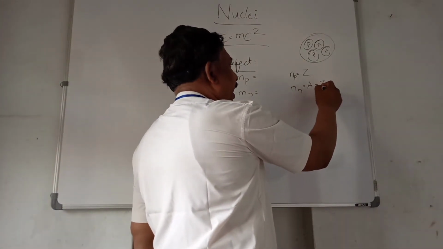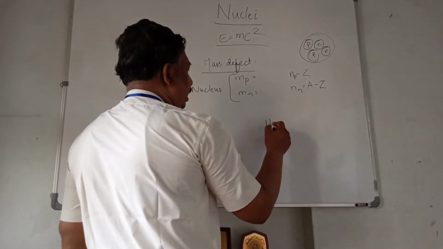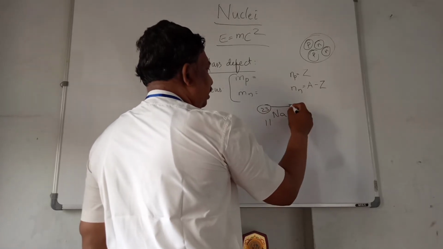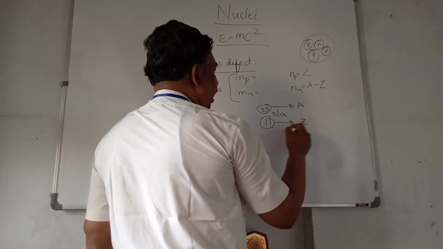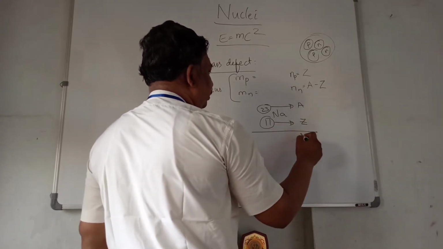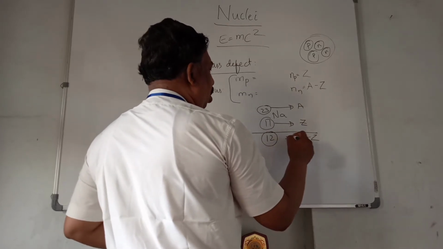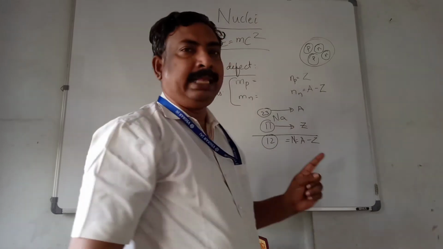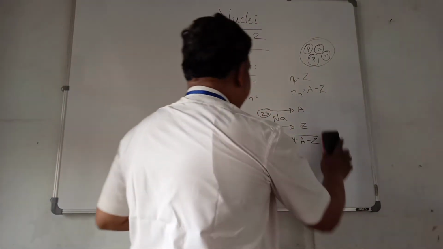The formula will be A minus Z. Suppose the element is given like this: 11Na23. This is the mass number and this is the atomic number. If you subtract, 23 minus 11 is 12. So how many neutrons are there in sodium? It's 12 neutrons. Like that, we need to calculate the number of neutrons. That is the first thing we need to do.